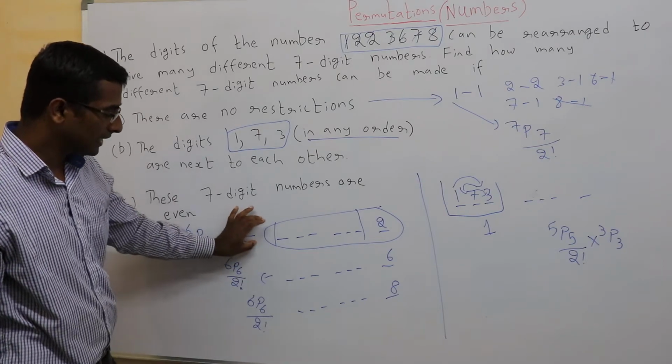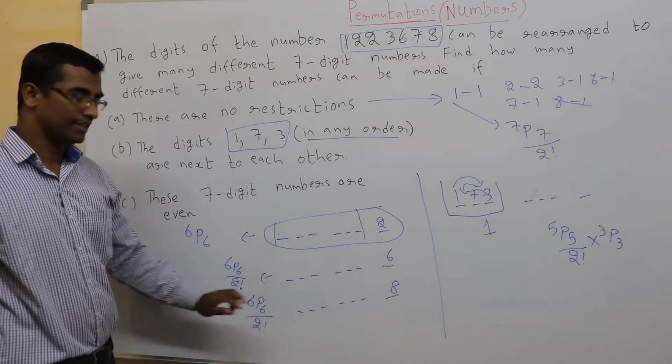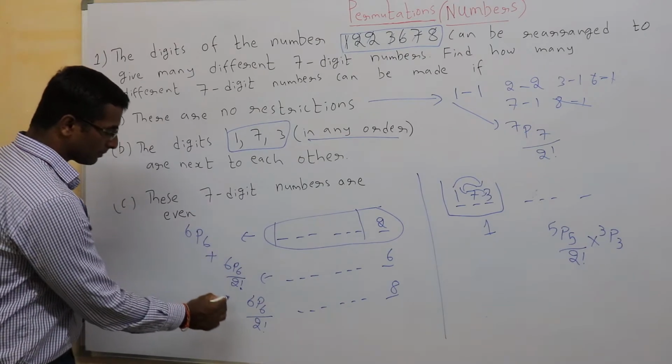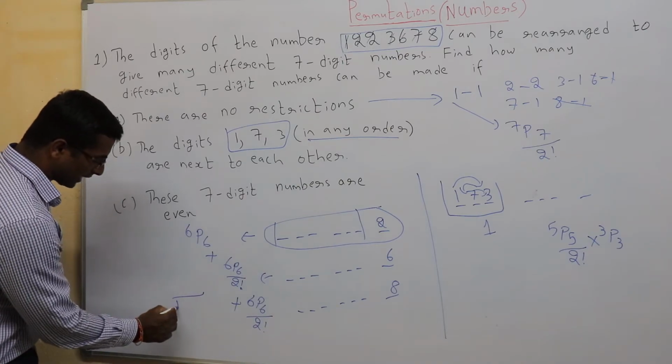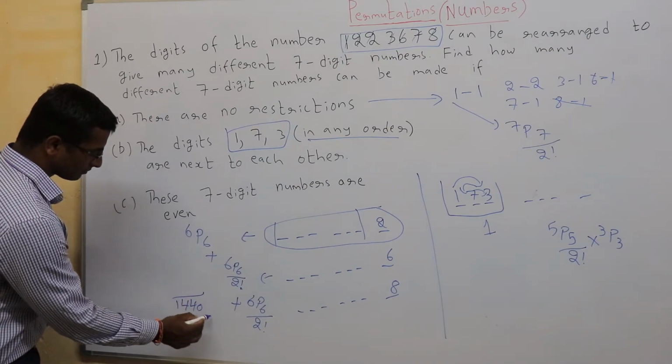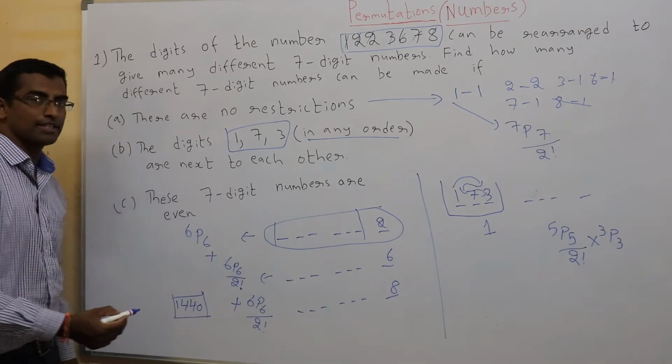So even numbers could be this or this or this. Whenever or comes, you need to put plus sign. So add all these 3. You get 1440. This is the answer.